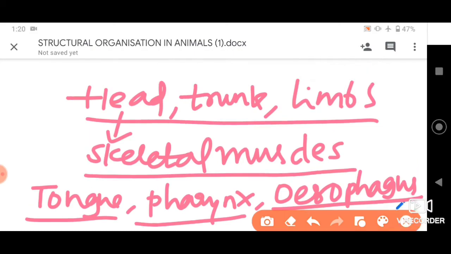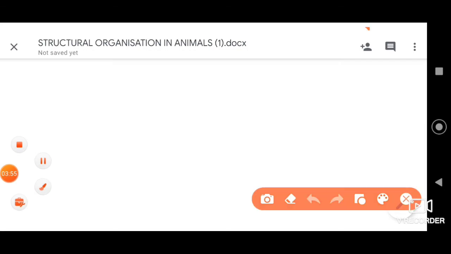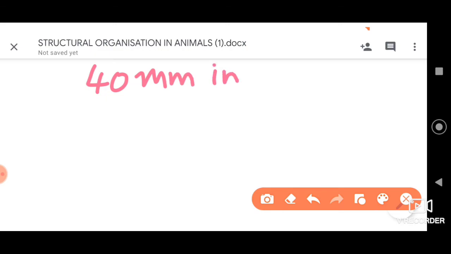Further, let us now understand a few more important aspects about their structure. As I said, these muscle cells are also called muscle fibers. The structure we discussed previously is a muscle cell or muscle fiber, which is approximately 40 millimeters in length.